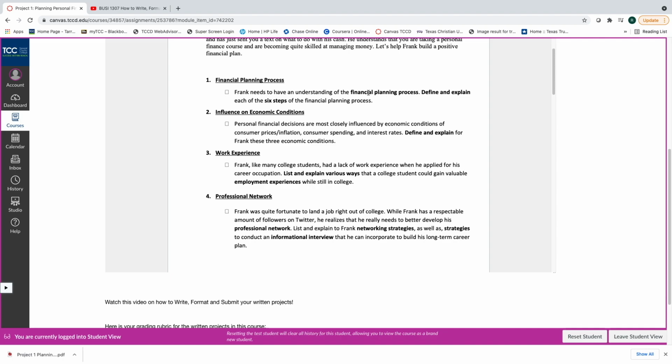The only way you really learn this stuff is to write it out. And again, you would put those back in your own words. You don't do a copy and paste. You look at it and then you rewrite the steps there. Influence on economic conditions, work experience, professional network.